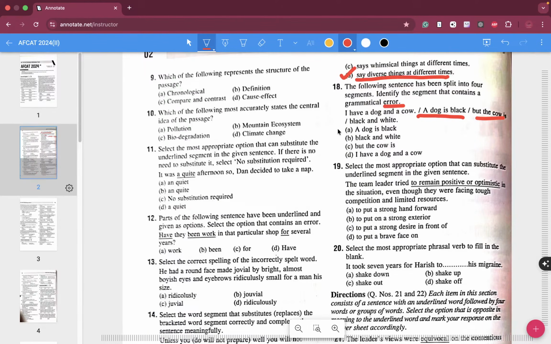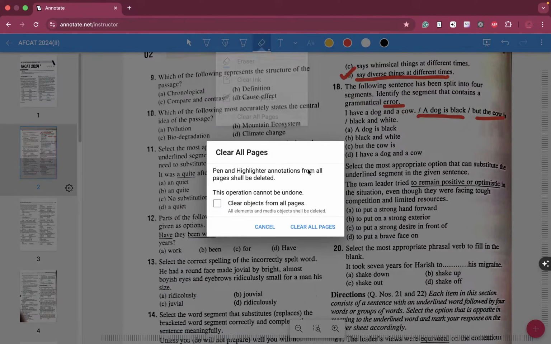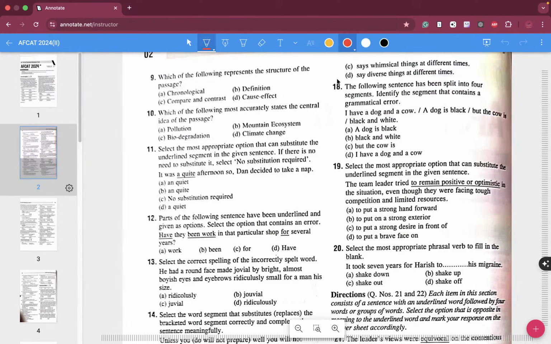All those of you who think that you are very great with English, now this is the time for you to answer the question over here. You guys are having a lot of faith in yourself, that is good. But I want you to answer question number 18, kindly answer over here.